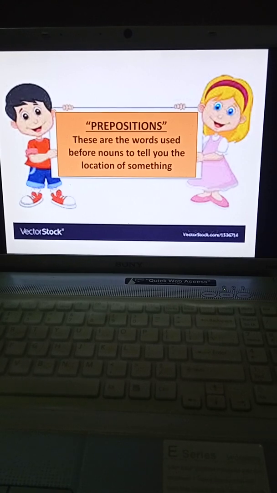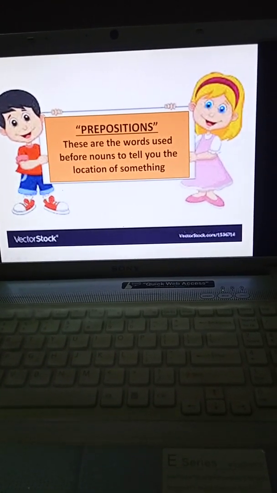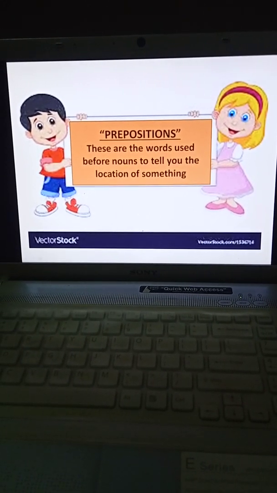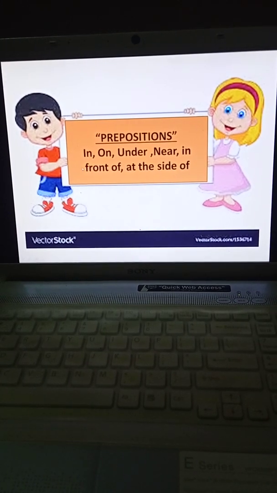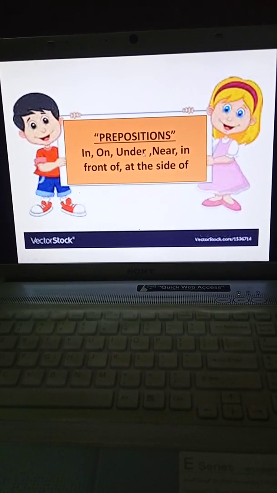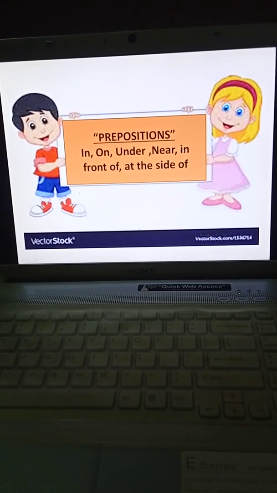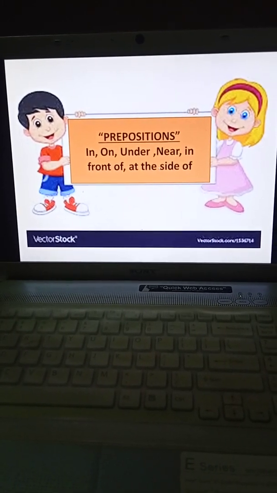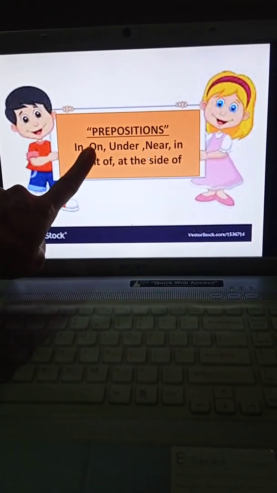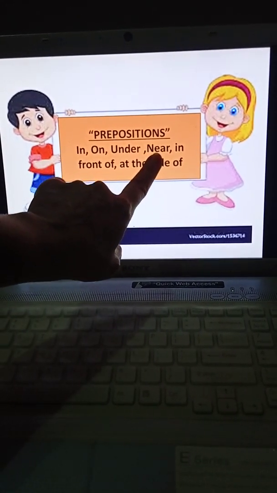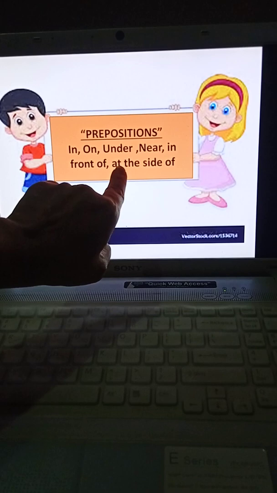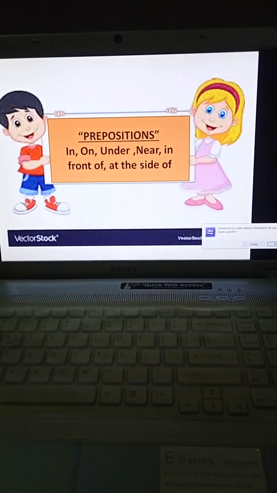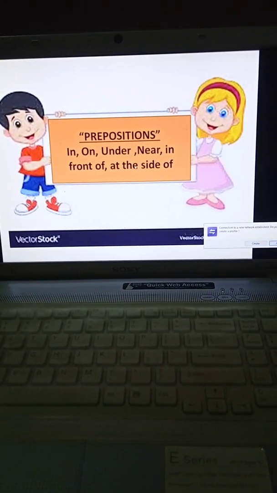So let us take some examples based on prepositions, children. Today we will learn 6 different prepositions, and they are in, on, under, near, in front of, at the side of. Which are the 6 prepositions, children? In, on, under, near, in front of, at the side of. So let us learn them one by one.